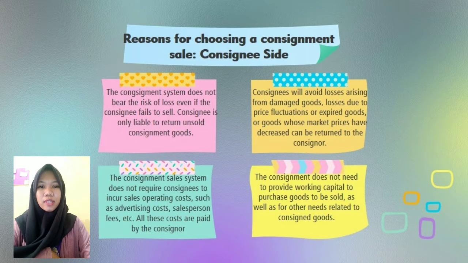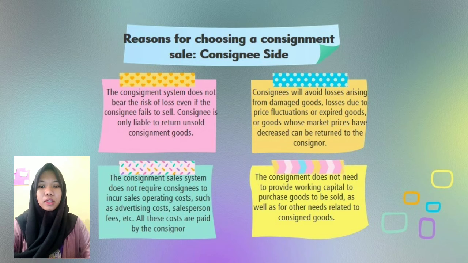Business people are always happy and willing to act as a consignee in marketing the product, because with this system, the consignee does not bear the risk of loss even if the consignee fails to sell. The consignee is only liable to return unsold consignment goods. 2. Consignees will avoid losses arising from damaged goods, losses due to price fluctuations or expired goods, or goods whose market prices have decreased can be returned to the consignor.